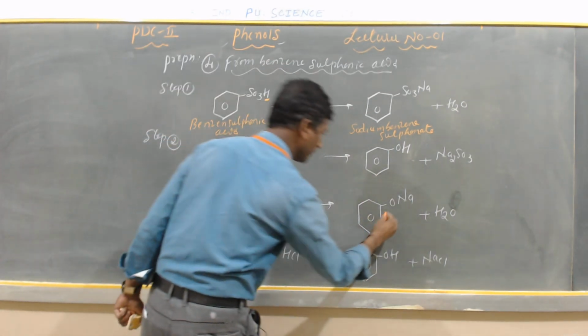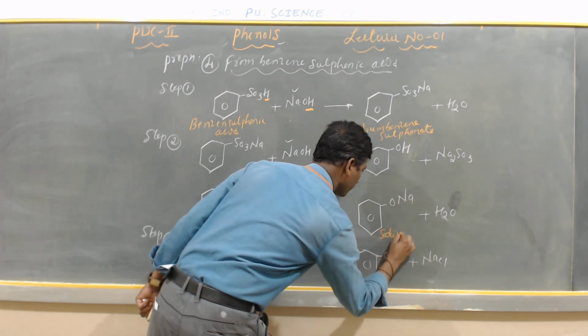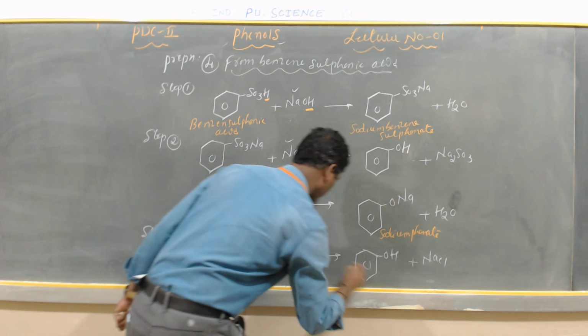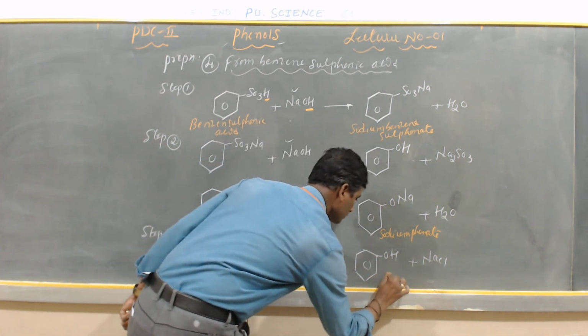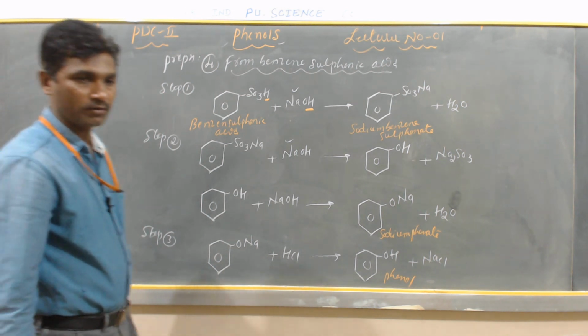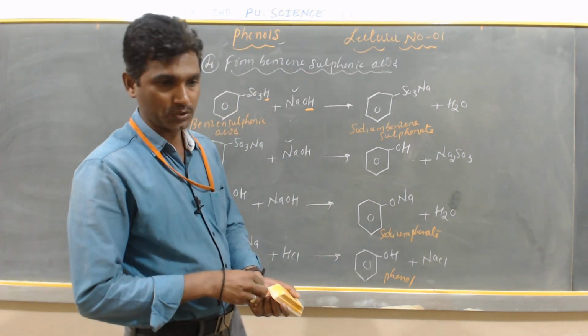This phenol combines with water and NaOH, so it gives sodium phenate. This sodium phenate, acidified with HCl, gives phenol. So this is the fourth method of preparation of phenol.